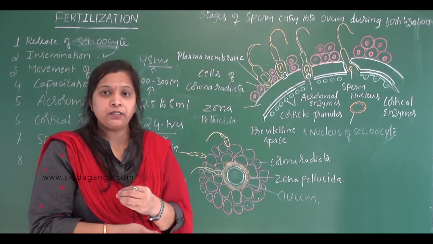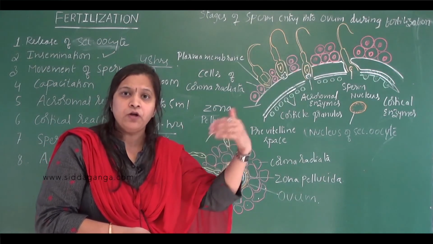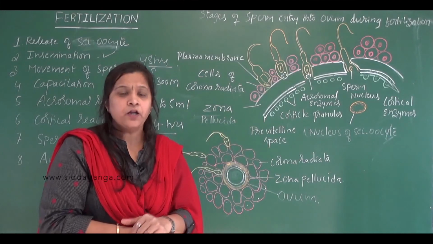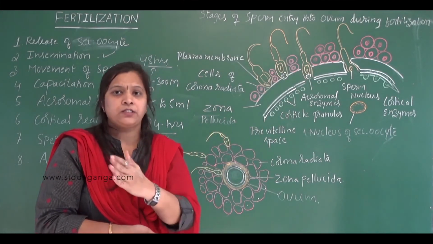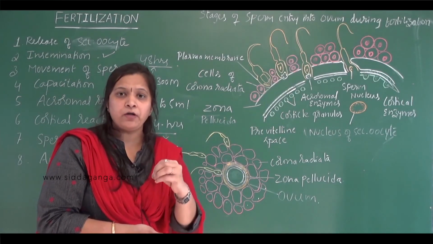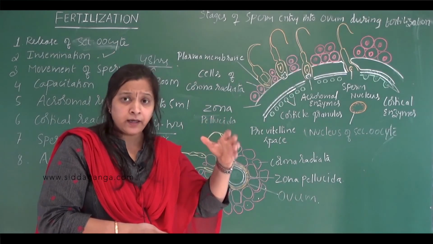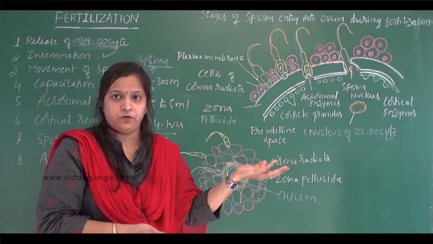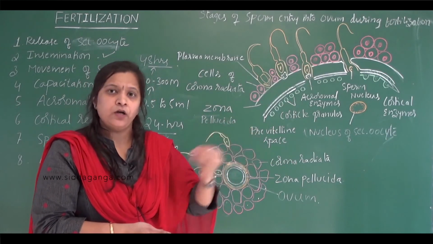So capacitation means it is the final maturation of the sperm which enables the sperm to fertilize the egg. That capacitation process requires nearly 5 to 7 hours. The freshly ejaculated sperms are unable to fertilize the egg unless they are made active. So that duration is nearly 5 to 7 hours.